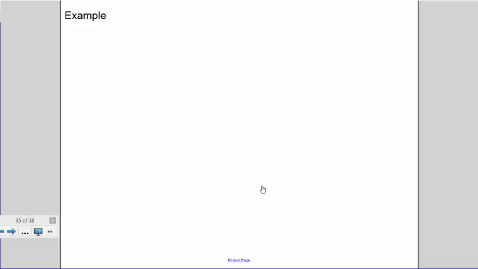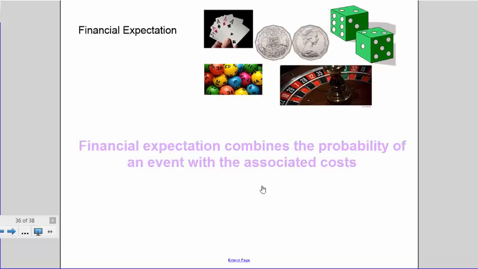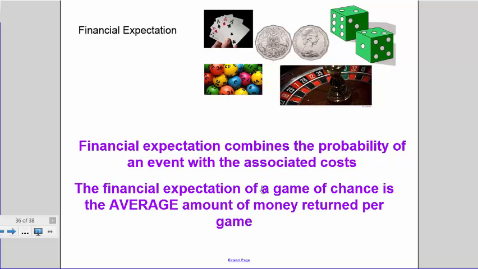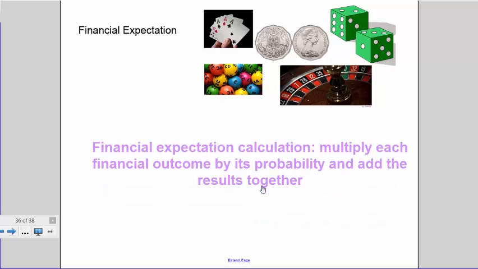The financial expectation combines the probability of an event with the associated costs. It is a concept widely applied in companies and business, but all games of chance also consider the financial expectation. The financial expectation of a game of chance is the average amount of money returned per game. It is calculated by multiplying each financial outcome by its probability and adding the results together.